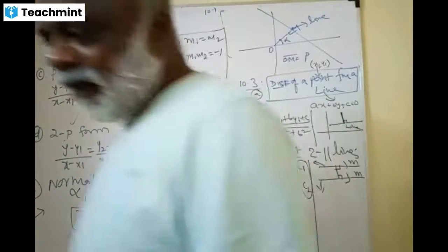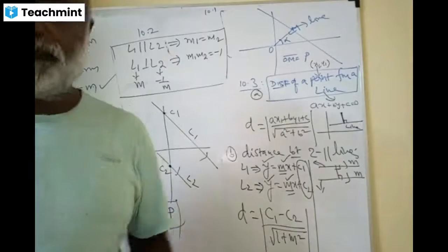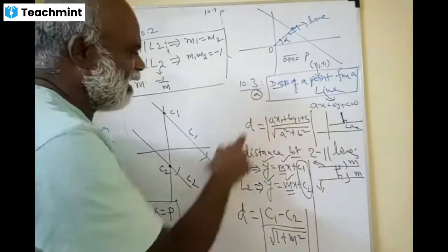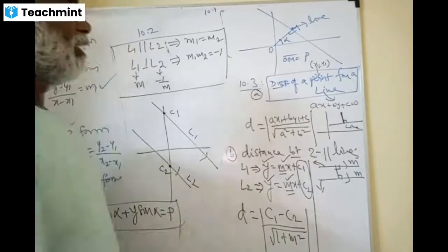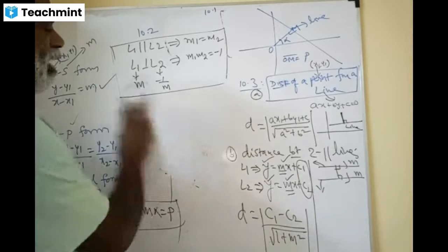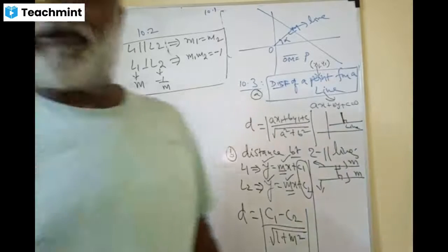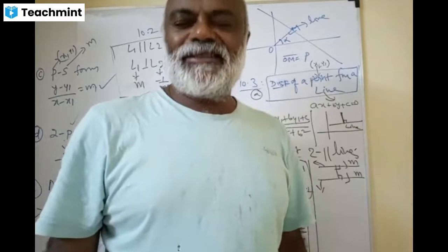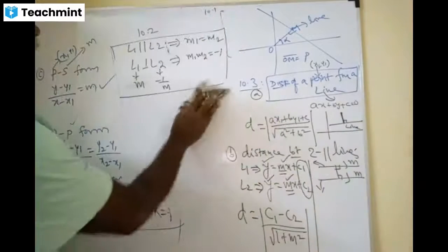What is the 10.3 introduction about? Okay, you have given these two, fantastic. Conversion or transformation of? Yes, general form to slope intercept and normal form.